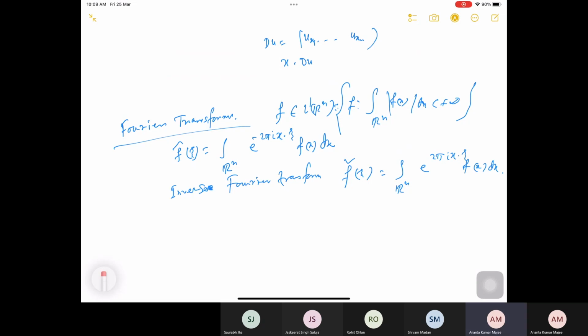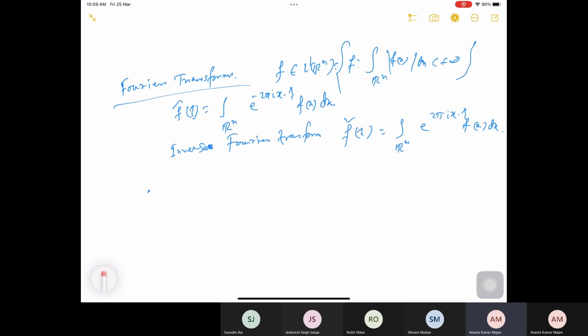The following property holds for this Fourier transform. You can easily check that. For simplicity, just consider n equal to 1, because you are familiar with that and it will be easier to calculate.